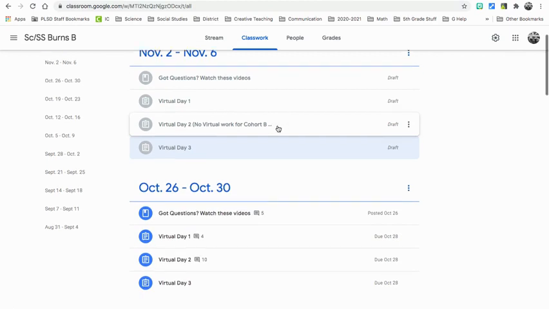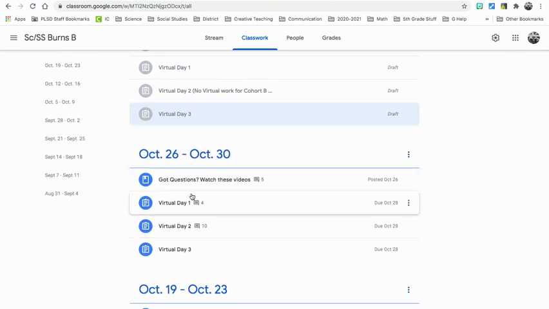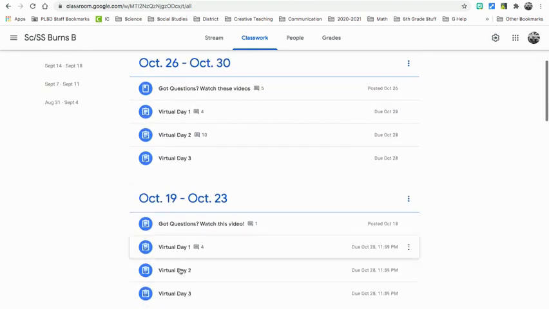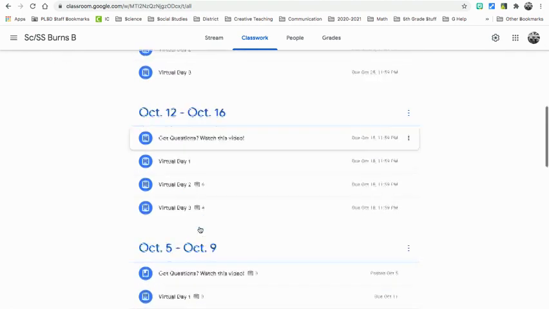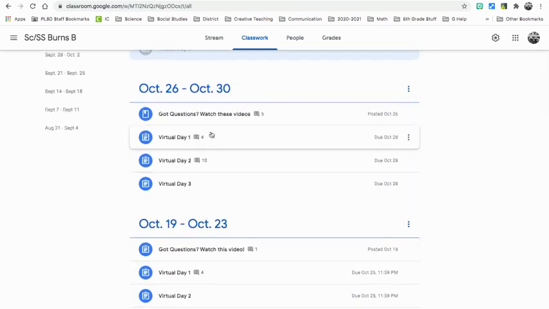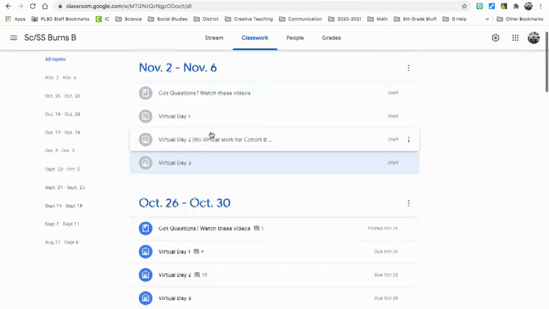Please also make sure that you do any missing work from this week. Please remember, any missing work past all of this cannot be made up. So just last week is where you can start making things up.